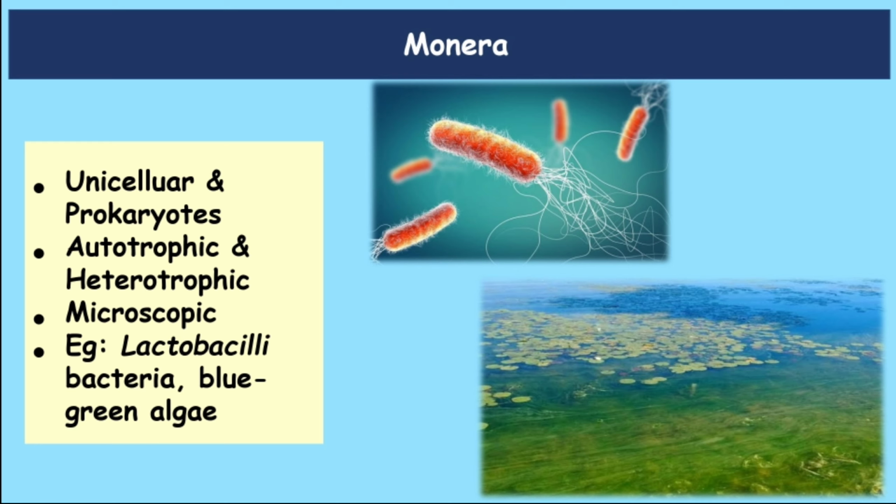Examples of organisms placed under kingdom Monera are, first of all, lactobacilli bacteria. These are the good bacteria which are present in our milk also. And secondly, blue-green algae. These are all organisms present under the kingdom Monera.